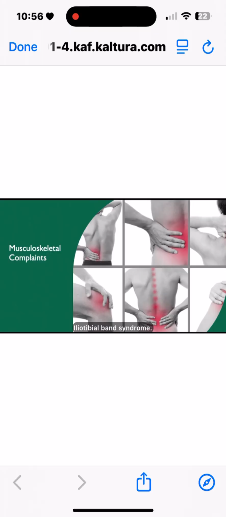Iliotibial band syndrome. This is from overuse and friction between the iliotibial band and femoral condyle. It produces inflammation. Could be related to change in footwear, increase in running schedule, or prolonged downhill running. There's mild pain over the lateral side of the knee, typically, with IT band.